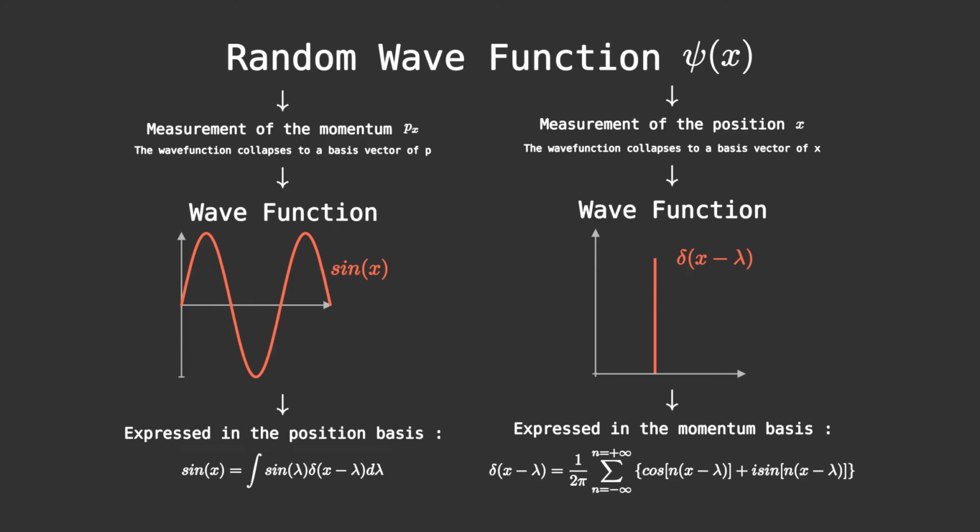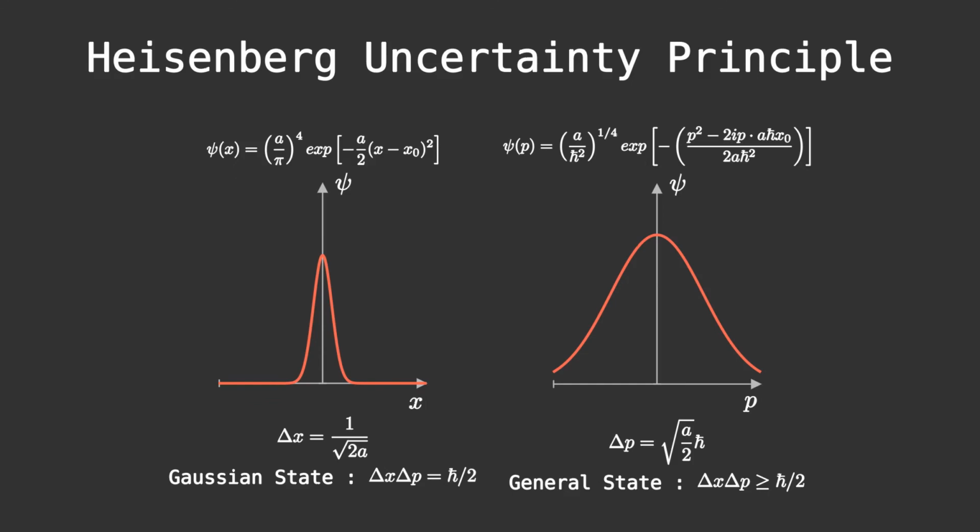On the other hand, if we first try to measure the position, we'll get one of the basis vectors of position, which is a Dirac delta, and then when we try to measure the momentum of this Dirac delta, we'll get that our Dirac delta is made by an infinite sum of sinusoidal waves, which means that we can get any possible value of momentum. The best we can do to know the momentum and the position is to take an intermediate state between the position and the momentum basis.